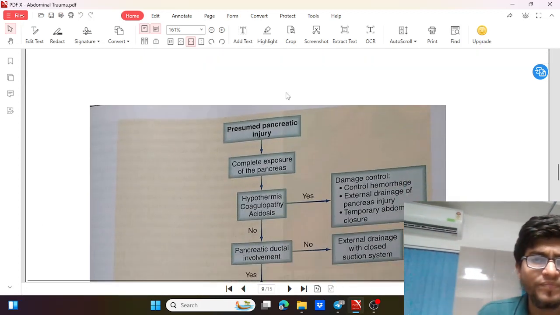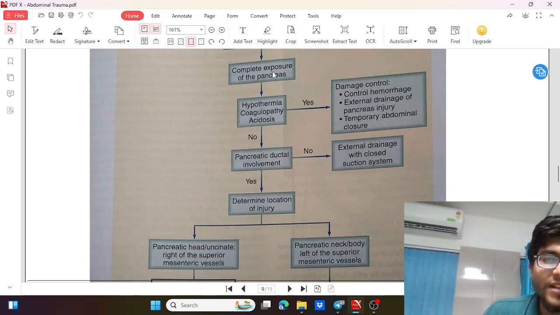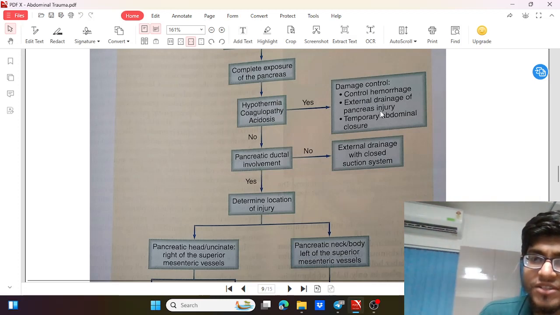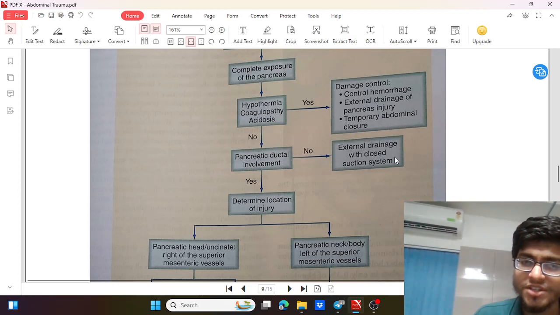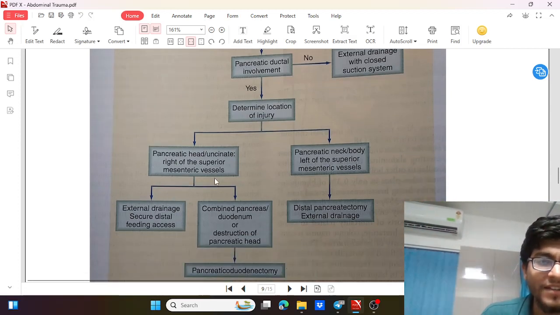Just going through the protocol, that is the flow chart. If there is a pancreatic injury, we check for complete exposure of the pancreas. If there is any of the deadly triad, then we go for damage control, that is control of hemorrhage, external drainage of the pancreas, and temporary closure. If that is not there, then we go for a CECT examination. If the pancreatic duct is not involved, it can be managed conservatively, or at the most we may need external drainage with a closed suction system. If there is some involvement, then we determine the location of injury: the pancreatic head or uncinate, or right of the superior mesenteric vessel.